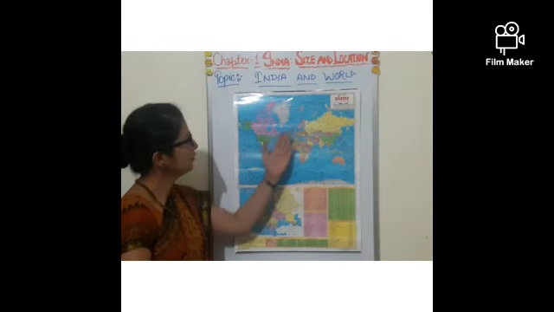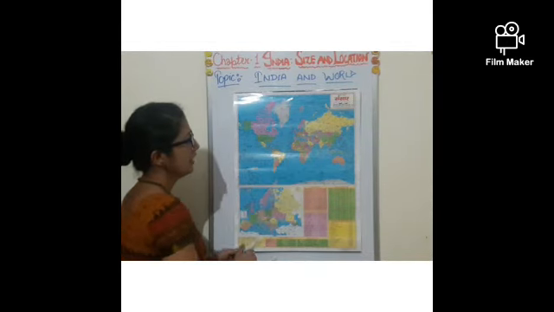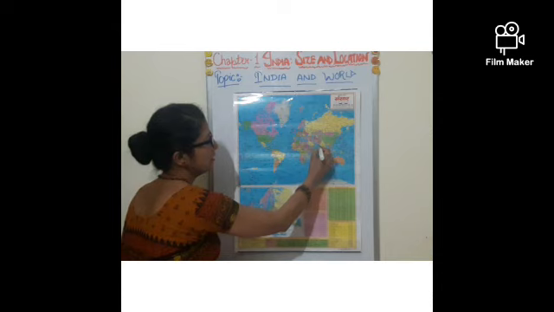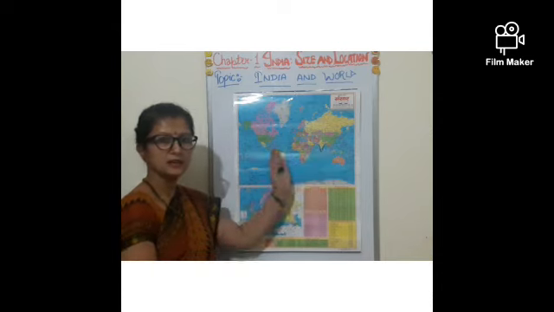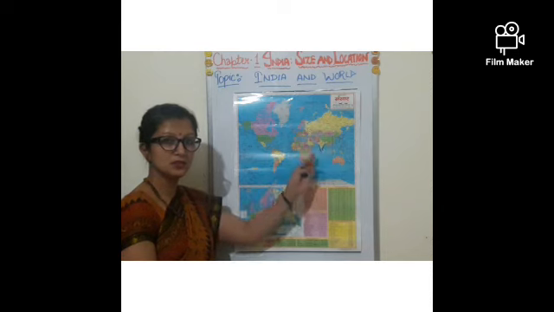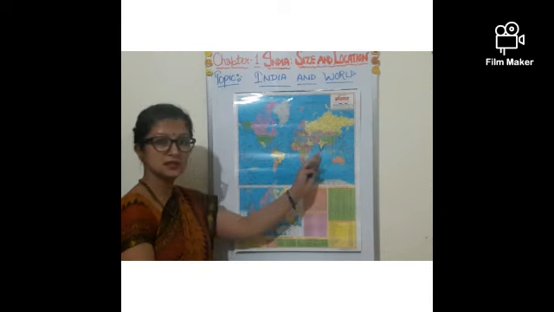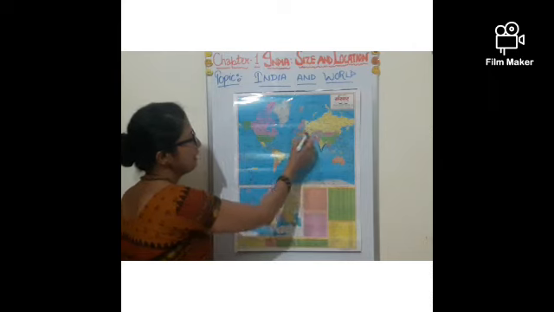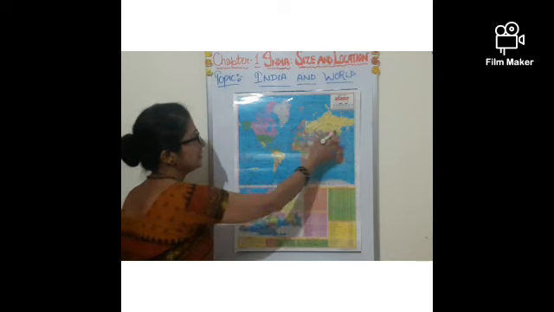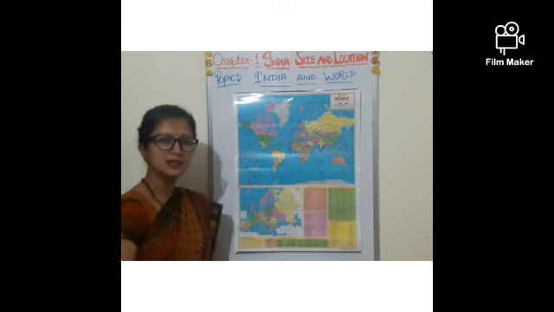Let us see India in the world. As we know, India has the largest coastal area in comparison to other countries. It means it is connected with the sea route. So when we say it has the largest coastal area, it means it gets connected easily with all the European countries, other Asian countries and African countries for trading.